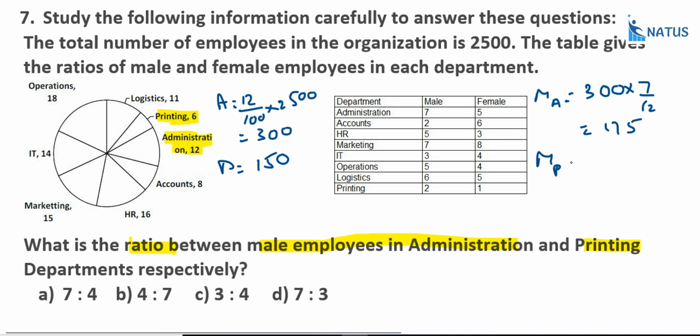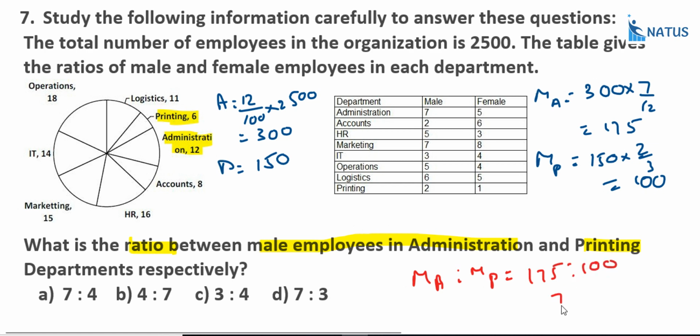Next, males in printing: that is 150 into 2 by 3, which is equal to 100. Now, what we require is the ratio between males in administration and males in printing. So that is 175 is to 100, which is equal to 7 is to 4. Option A is the correct answer.